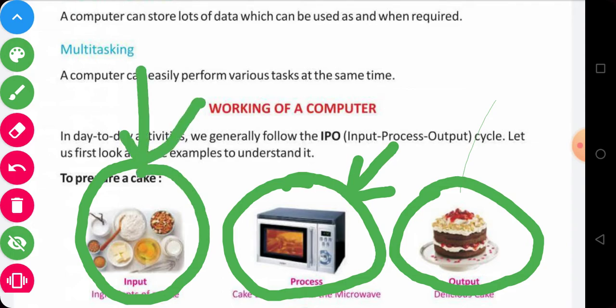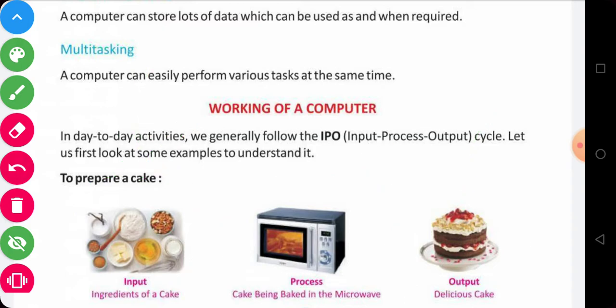So a computer works as the following process. First we have to provide input, that is, this part is called input. We can say that the input is the ingredient of the cake. In a similar way, in a computer we have to provide some information so that the computer can process.